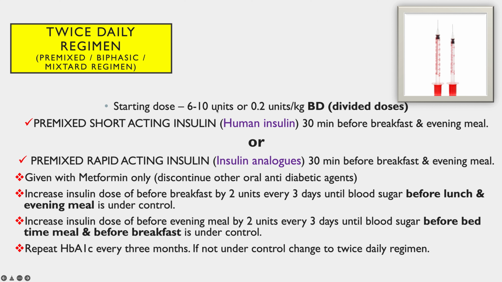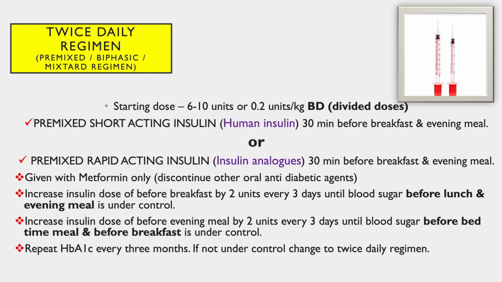If we are giving 10 units, that means 5 units in the morning and 5 units in the evening meal. Similarly, the increase is done by 2 units every 3 days until blood sugar levels before lunch and evening meal are under control.